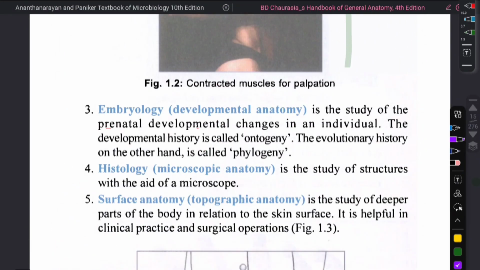Then the third subdivision is embryology, that is the developmental anatomy, in which we study the prenatal development. That is very important. We talk about the fetus here, the development of the baby in the womb of the mother. We see all the developmental changes step by step, from the first month to the ninth month, till the delivery of the baby. Then there are the terms ontogeny and phylogeny. What is the meaning of this? Ontogeny means the development history of the fetus, and the evolutionary history is known as phylogeny.